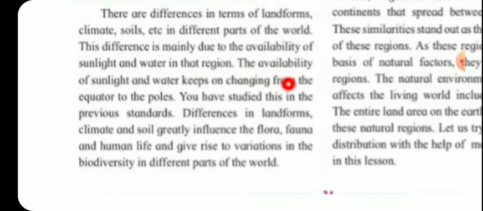The availability of sunlight and water keeps on changing from the equator to the poles. You have studied this in the previous standards. Differences in landforms, climate and soil greatly influence the flora, fauna and human life and give rise to variations in the biodiversity in different parts of the world.